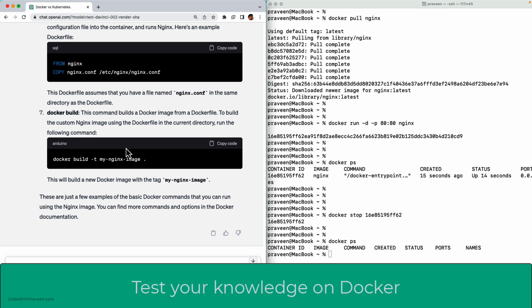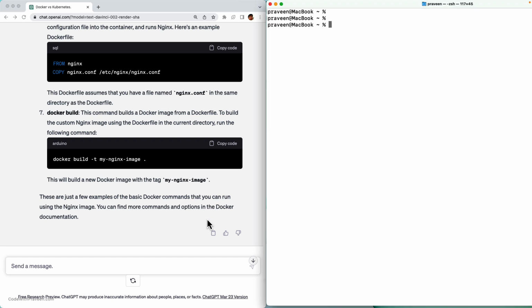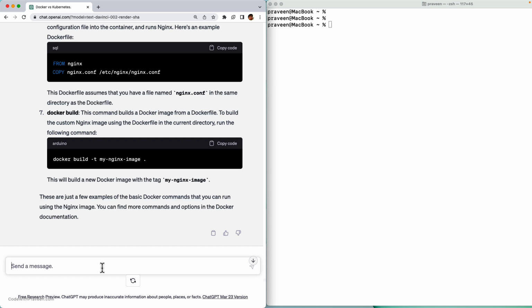Let's say I'm done with using the example Docker commands and I have done basic troubleshooting if you come across any issues. Next, I want to test my knowledge. So I have learned something basic out of Docker, and I want to test the knowledge. Instead of just working on your own, you can prompt it to give you questions and then you can answer them. So let's see it. Let me clear this terminal. Now come to here and say, I'm getting the hang of the basics. Can you test my knowledge?